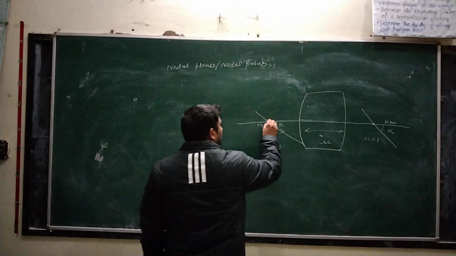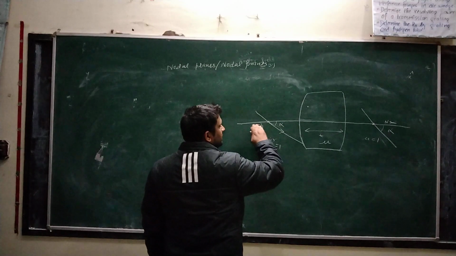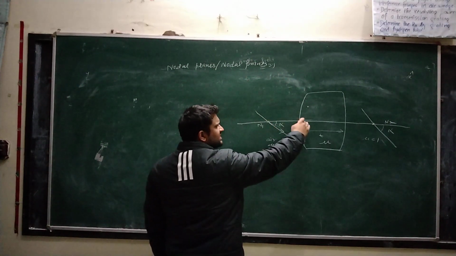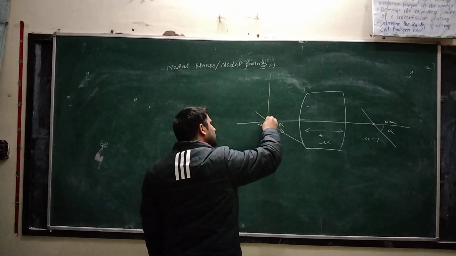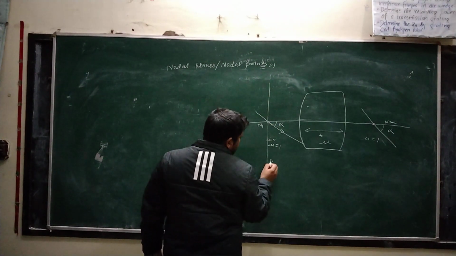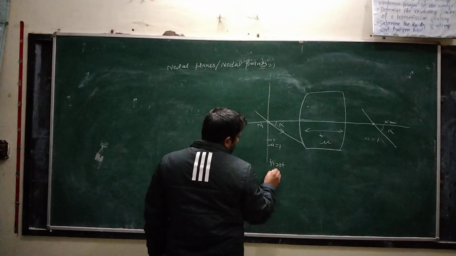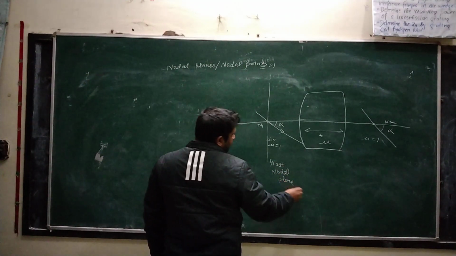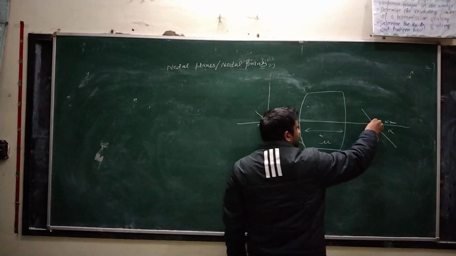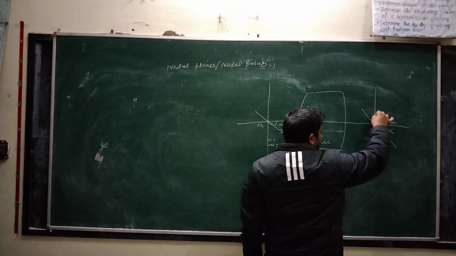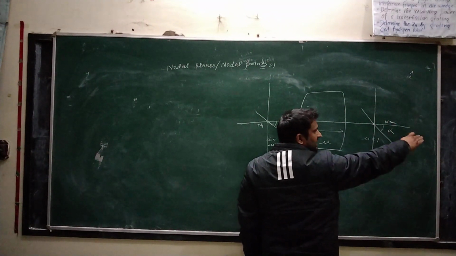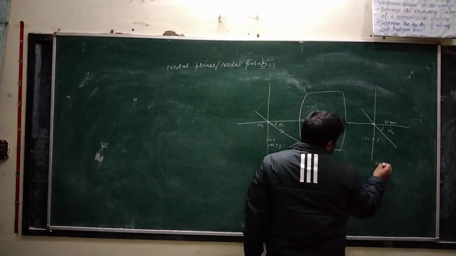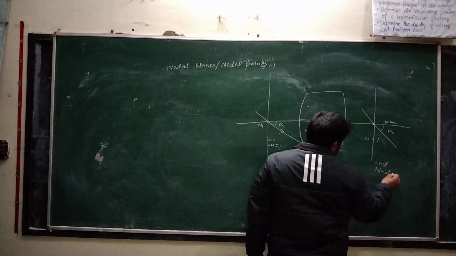And if we draw the perpendicular planes to the nodal points and to the principal axis, this is the first nodal plane, and the plane that is perpendicular to the principal axis and passing through the second nodal point is the second nodal plane.